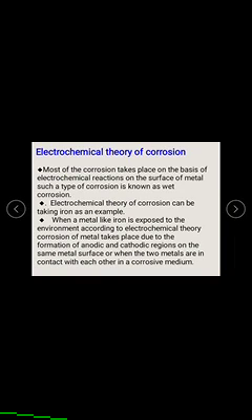Next, the electrochemical theory of corrosion, taking iron as an example. When a metal like iron is exposed to the environment, according to the electrochemical theory, corrosion takes place due to the formation of anodic and cathodic regions on the same metal surface, or when two metals are in contact with each other in a corrosive medium.